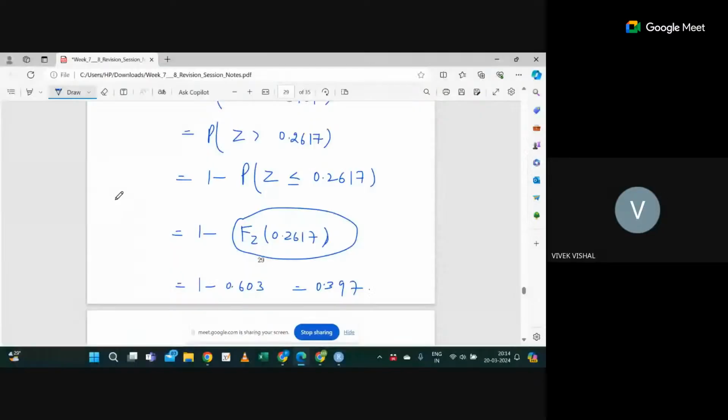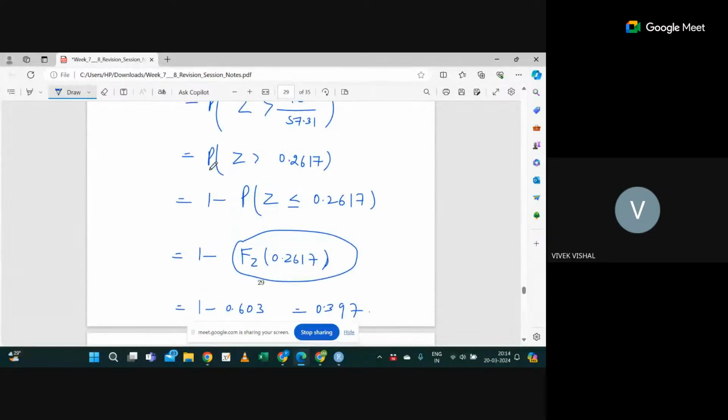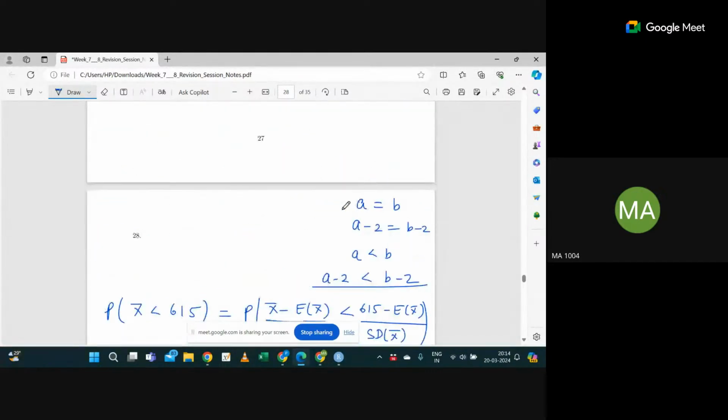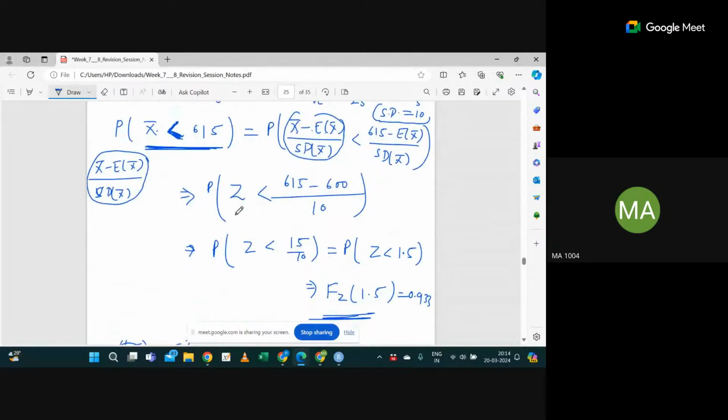Sir, why are we subtracting from 1? We are doing 1 minus F of Z. How will you define your CDF, F of Z? F of any z is nothing but the probability that Z is less than or equal to z, right? In this case, you can see it's a greater than sign, right? So we can do 1 minus probability. In the previous question, if you see, initially we had a less than sign, right? It was less than already. So I could simply directly write F of 1.5.